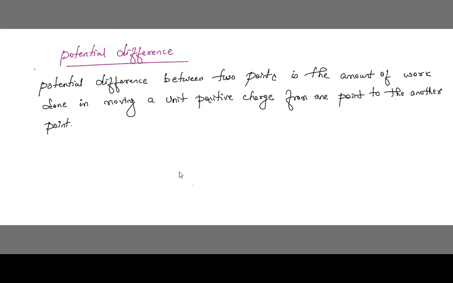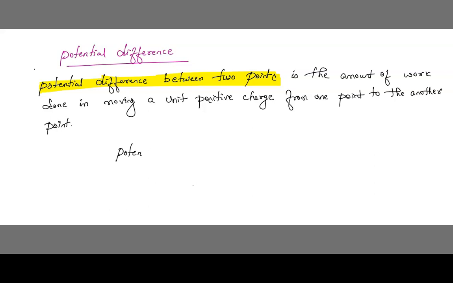Is this clear? Just potential and potential difference, it gives the same meaning. You can see here the amount of work done in moving a unit positive charge, it shows the difference between 2 points. That's all the difference. So potential difference between 2 points is the amount of work done in moving a unit positive charge from one point to another point.